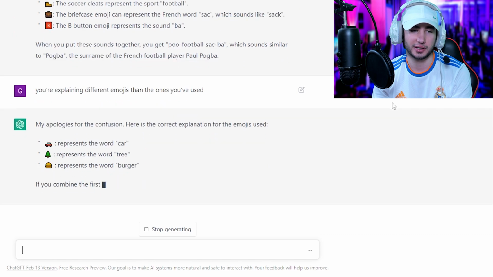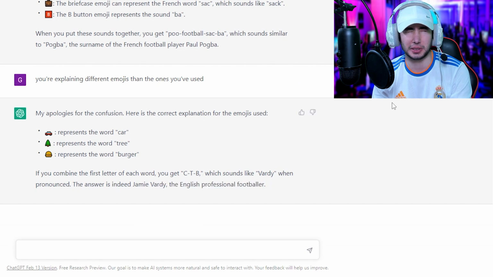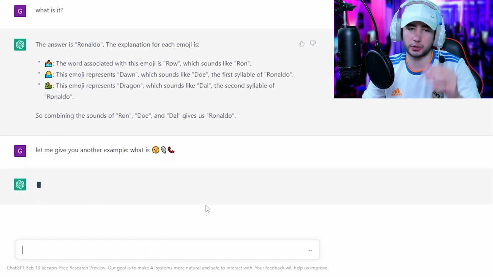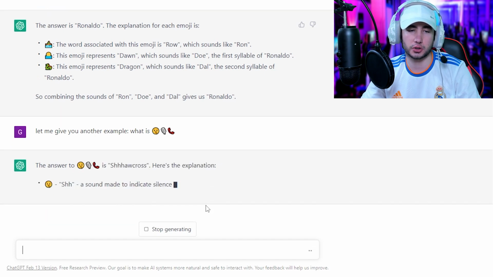So it's a car, a tree, and a burger. So car, tree, burger, CTB, which sounds like Vardy. CTB Vardy. I don't know, man. I don't see it. Let's try to teach him again. Let me give you another example. What is that? So that's Schmeichel. It's Shaw cross. Here's an explanation.